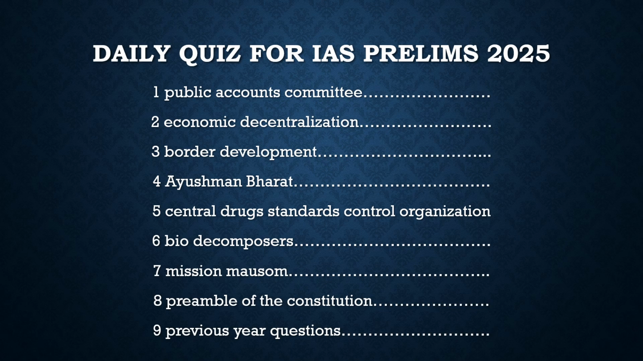It holds the executive responsible to the legislature. We have the CAG, which audits government expenditures, and the Public Accounts Committee has the power to examine the CAG too. So what is the function of the Public Accounts Committee? It holds the executive responsible. Its function is to audit the revenue and the expenditure of the government.